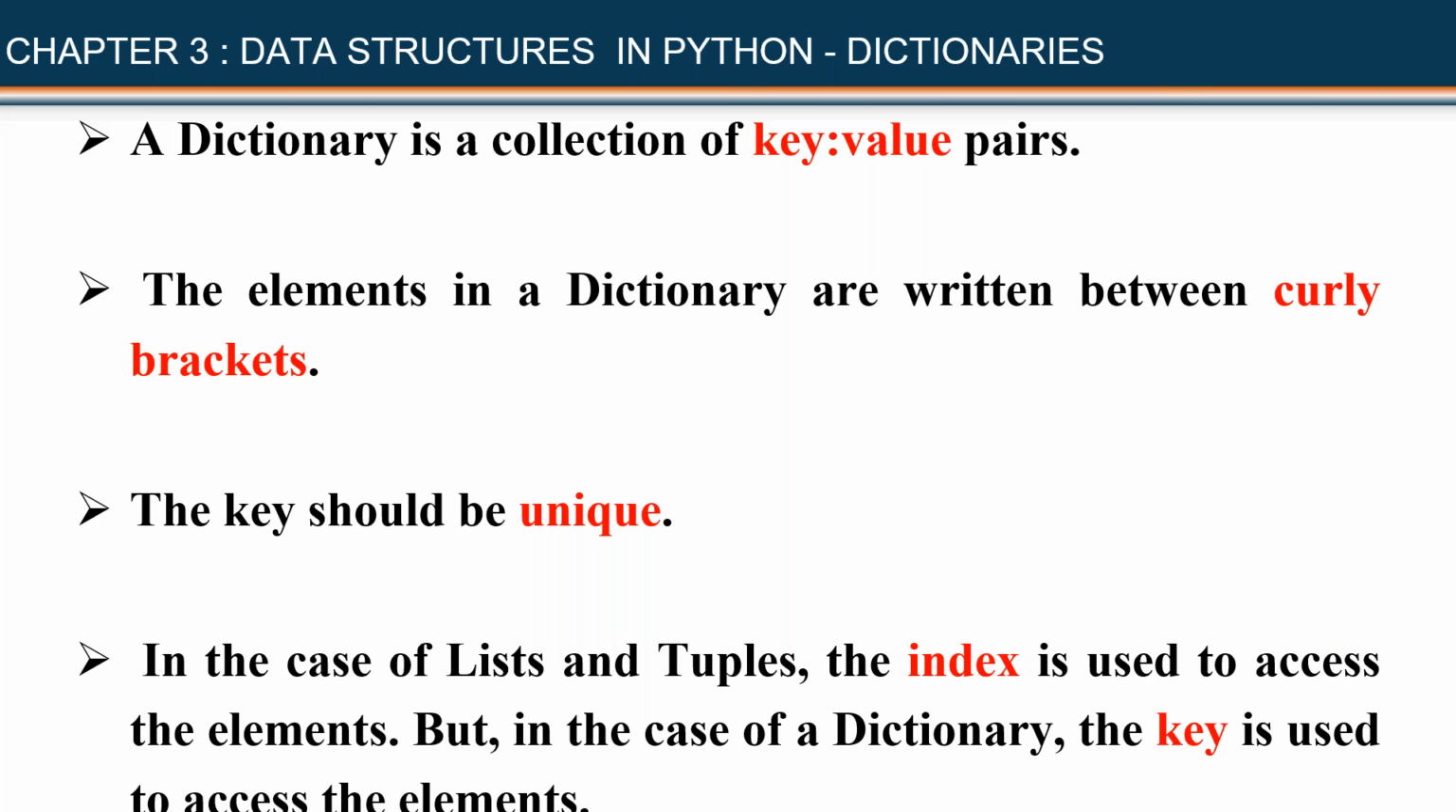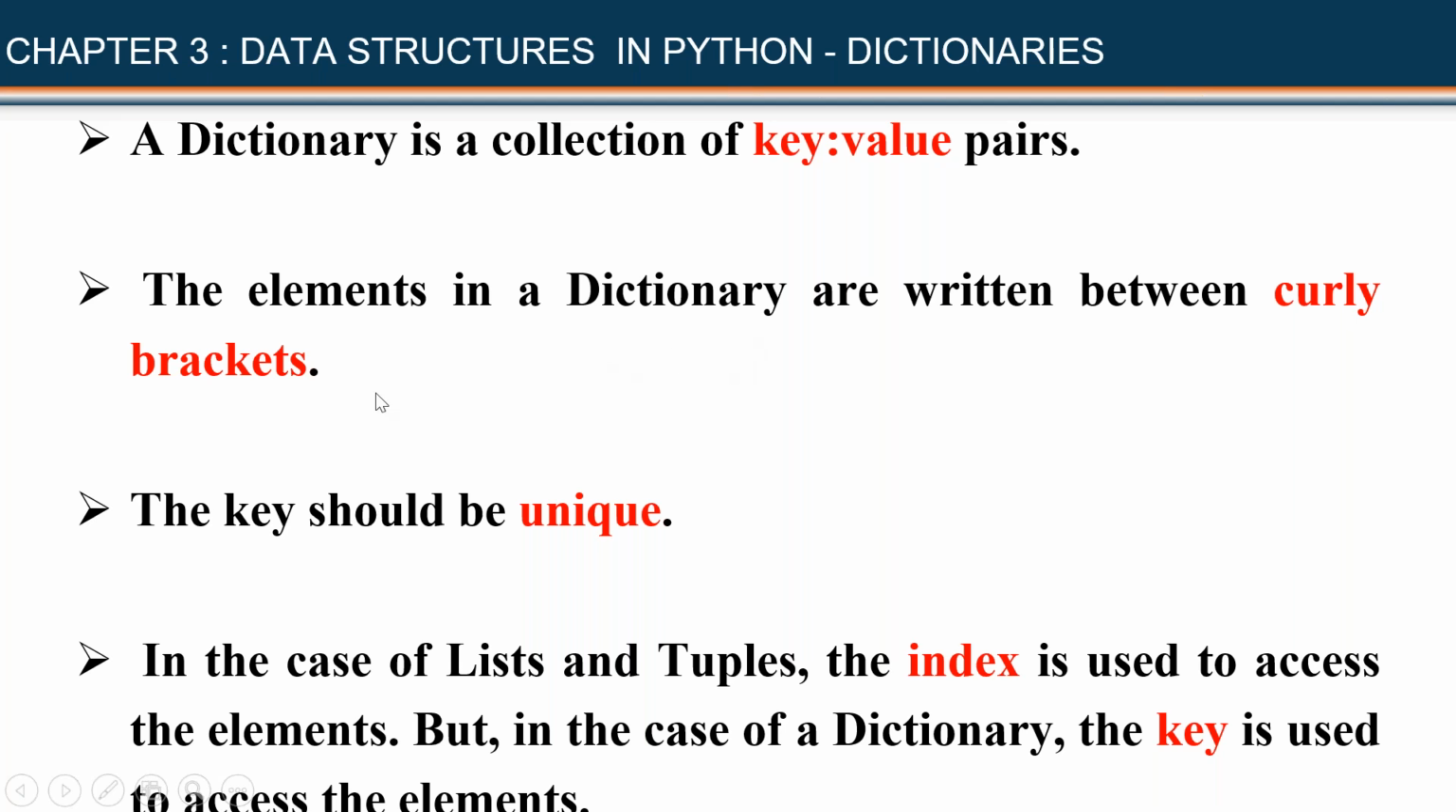Hi everyone. Now we will have a look at a very nice data structure known as dictionary. Look at the first line. They say it is a collection of key value pairs. What do they mean? Let us wait for some time. And then what do they say?